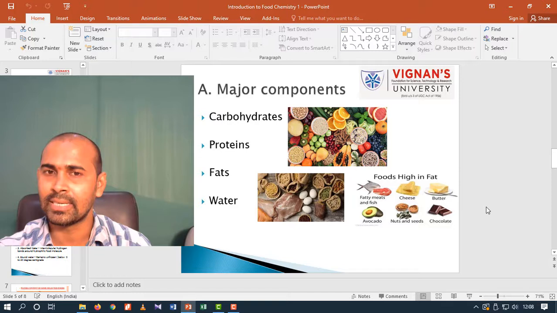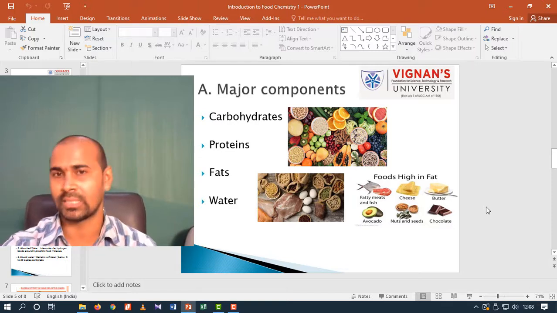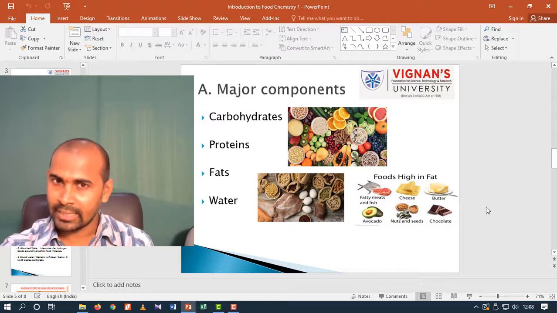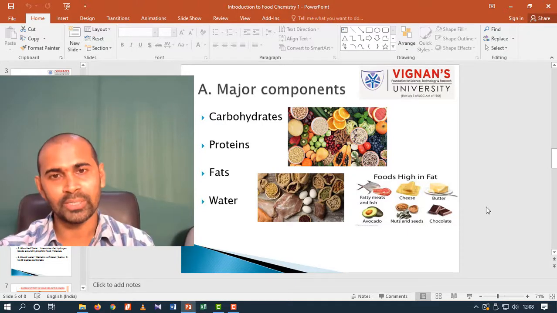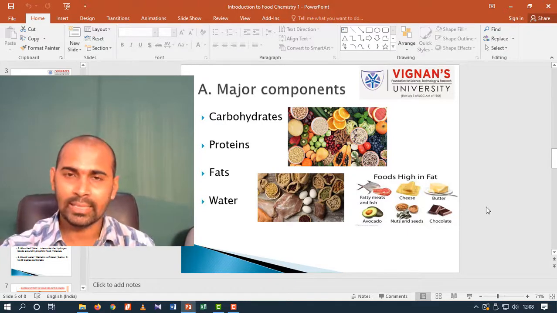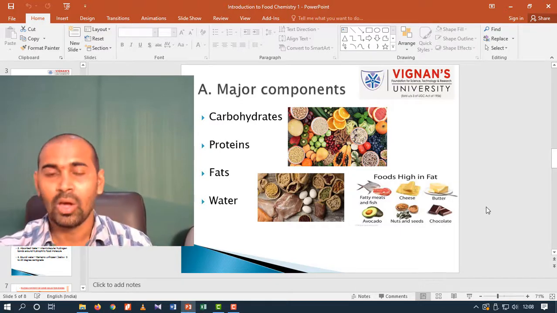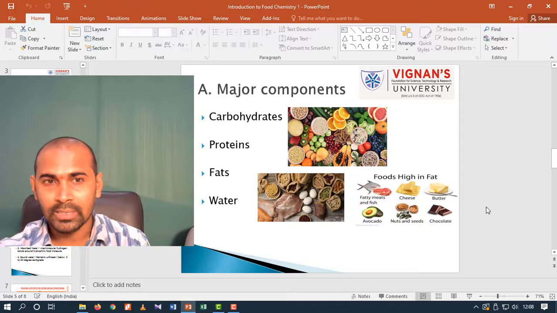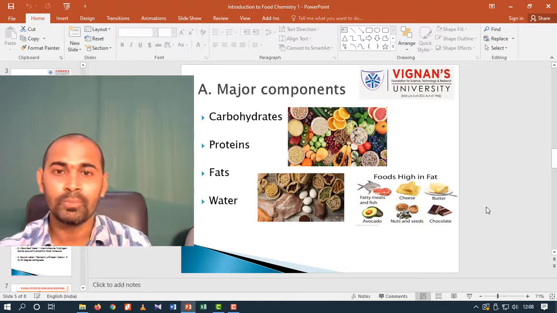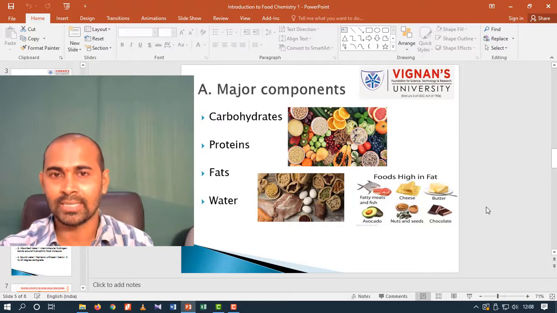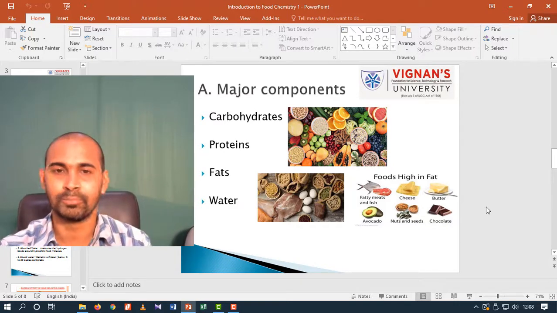Oleic acid contains 18 carbons along with a single double bond in its structure. Linoleic acid has 18 carbons, 2 double bonds. Linolenic acid has 18 carbons, 3 double bonds. Arachidonic acid contains 20 carbons along with 4 double bonds. These unsaturated fats are preferred to eat.